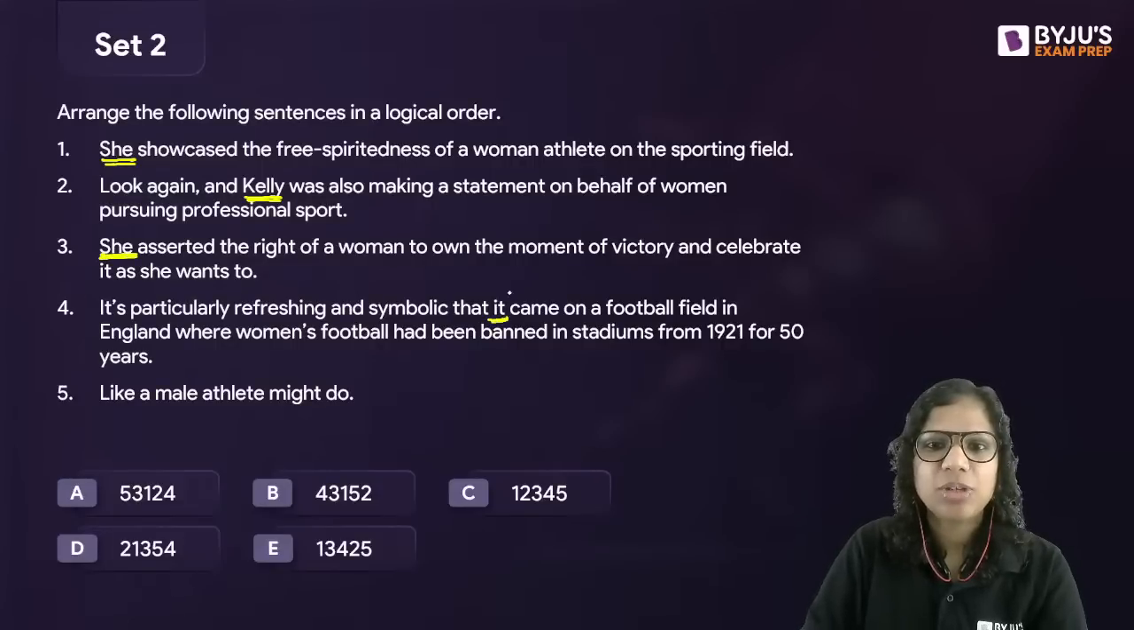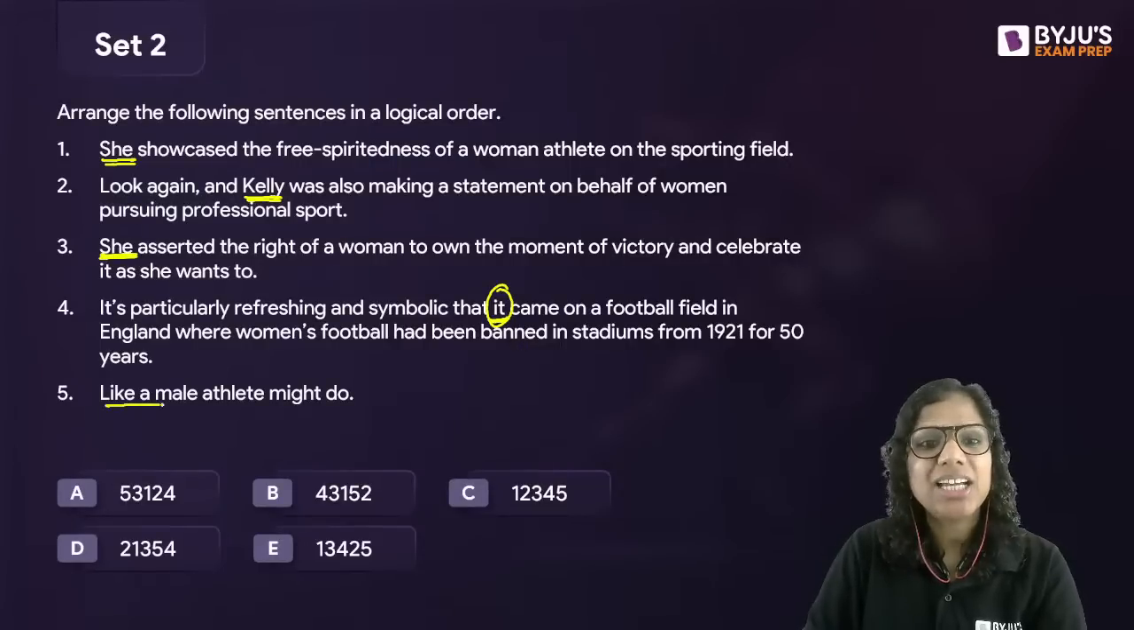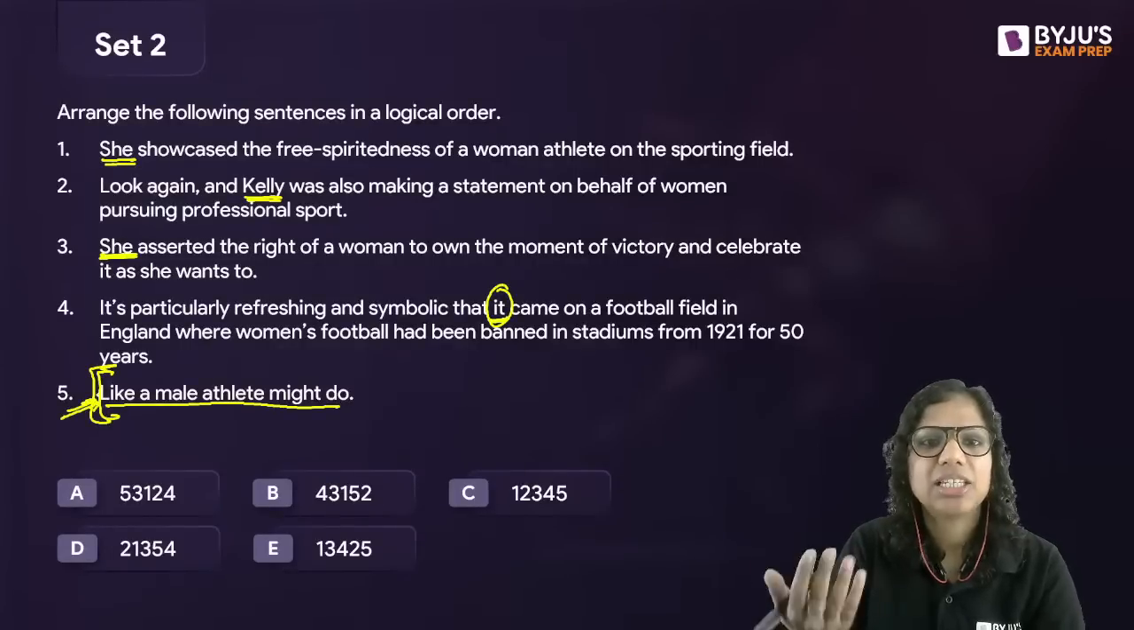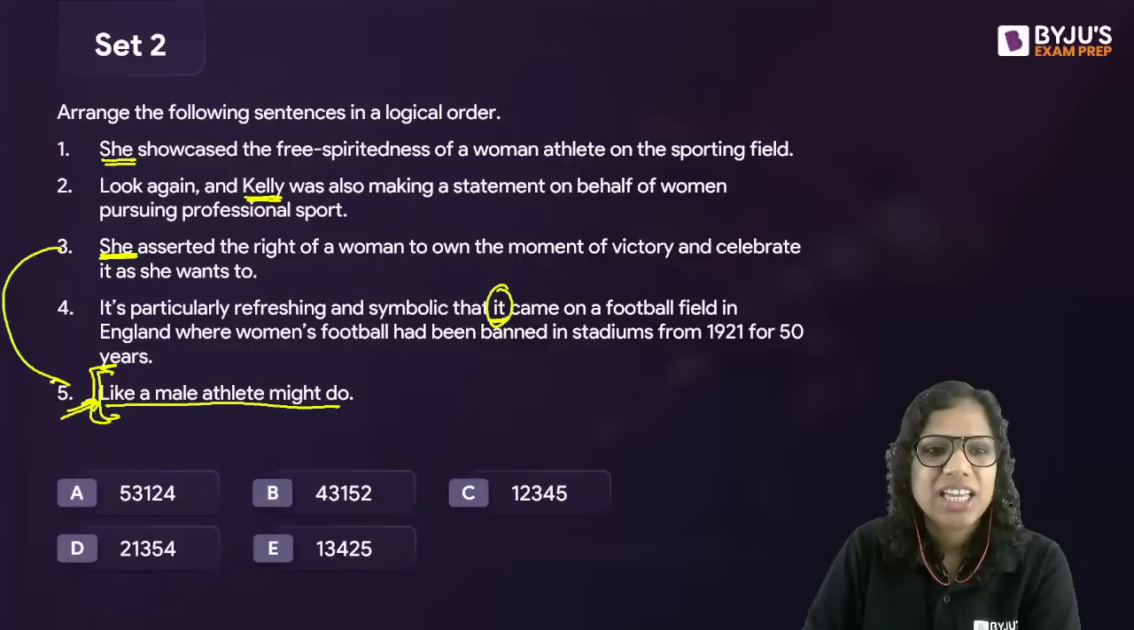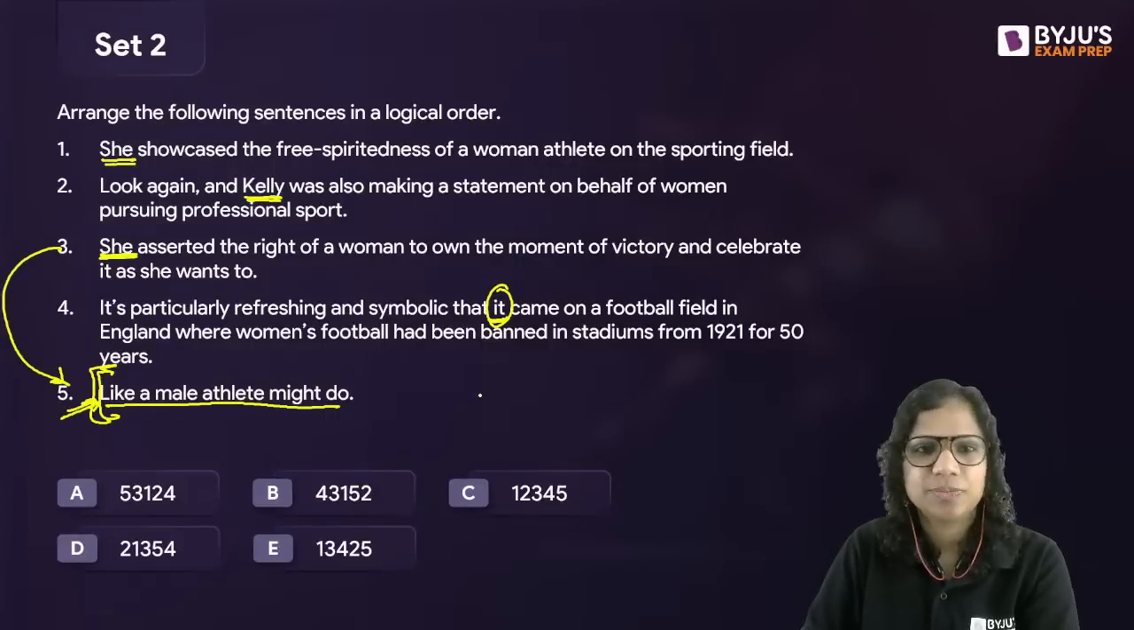It came, what came in a football field? Some gesture, right? Like a male athlete might do. What might a male athlete do? She asserted the right of a woman to own the moment of victory and celebrate it as she wants to, like a male athlete might do.